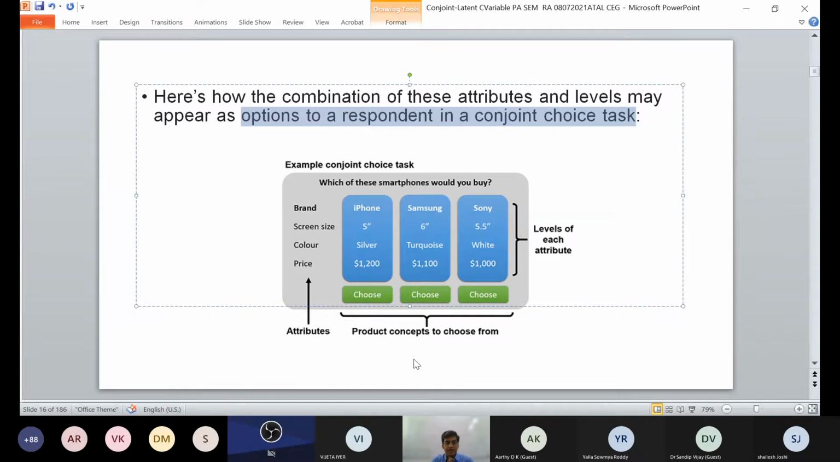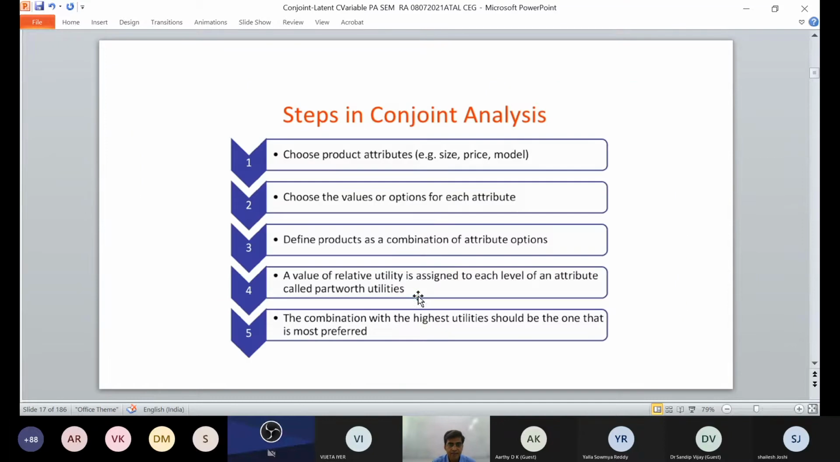So this is conjoint. We will try to understand it with one case study. First you need to choose product attributes, size, then values or options for each attribute. Then define products, a combination of attributes. Then you have to see the relative utility assigned to each label and attribute, called part worth utilities. Then the combination with the highest utility should be the one that is most preferred. So these are the steps. You can read them, from choosing product attributes and values to defining the product to the relative utility. We will do one case study with that.